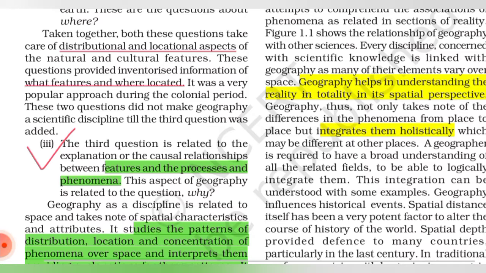Suppose there is a plateau, which is a feature; the processes and phenomena are how it is formed. This question is related to why: why volcanoes erupt, why mountains are formed, why plateaus are formed.